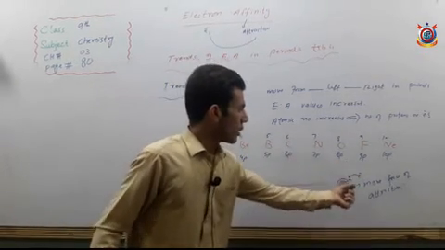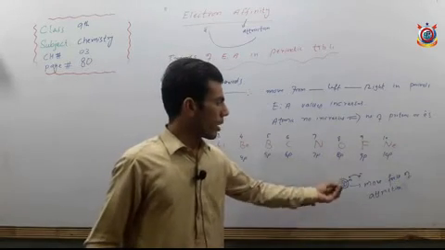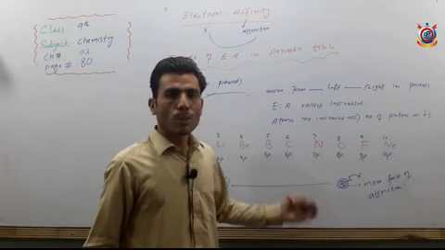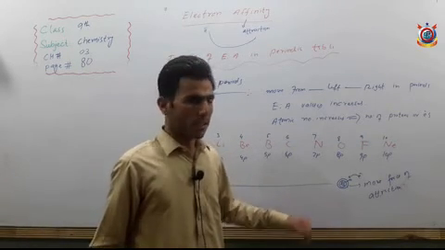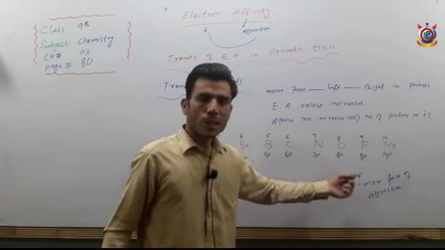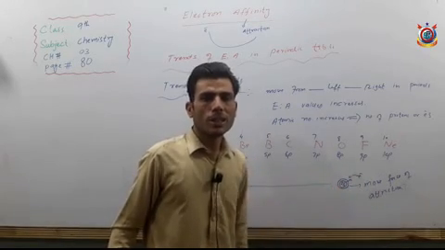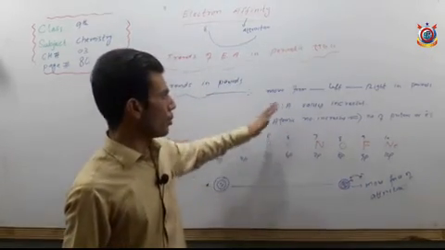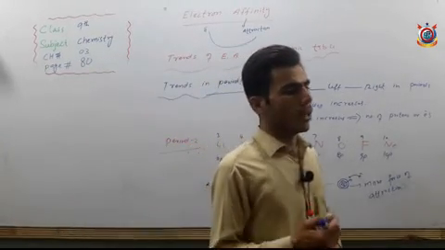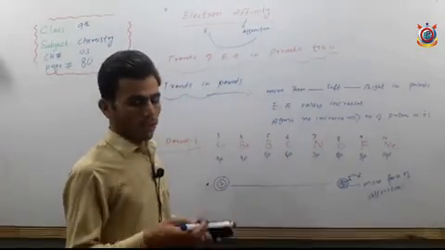And hence the stronger the force of attraction for the new incoming electron, the more will be the energy released. And hence we say that when we move from left to right in periods, what happens? The electron affinity values increase. An increase occurs in the electron affinity values.